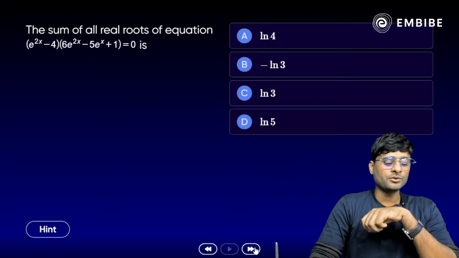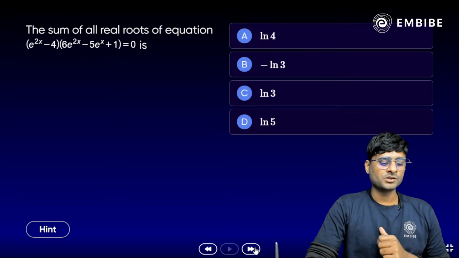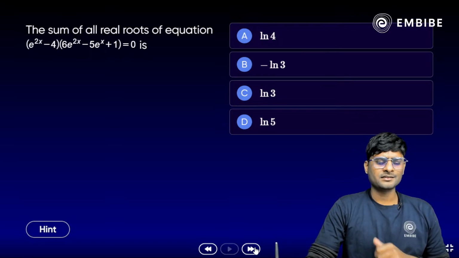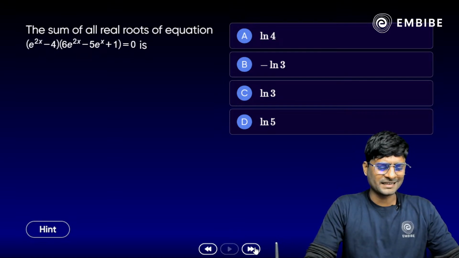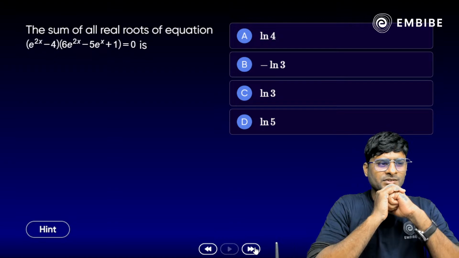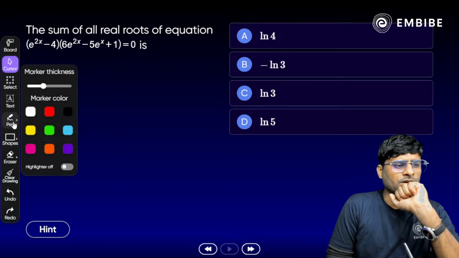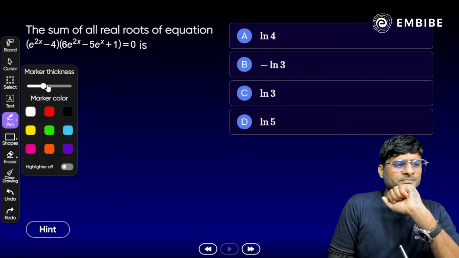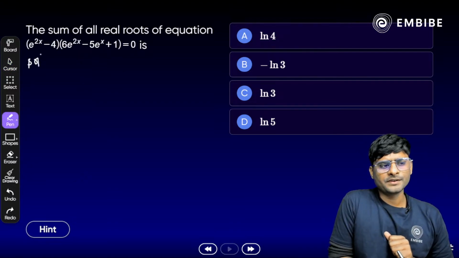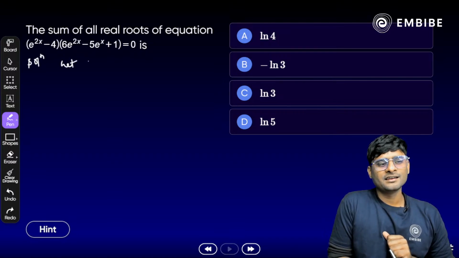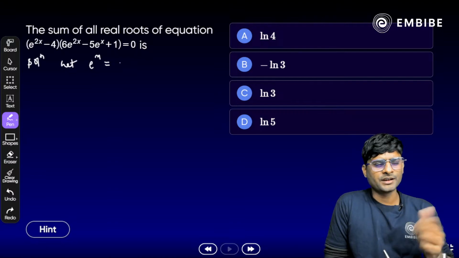First of all, we need to calculate all the roots and then find their sum. Do you have any idea how we approach this kind of problem? There are so many e^x terms here. What do we have to do now? Any idea? Let's assume e^x to be a variable, say y.